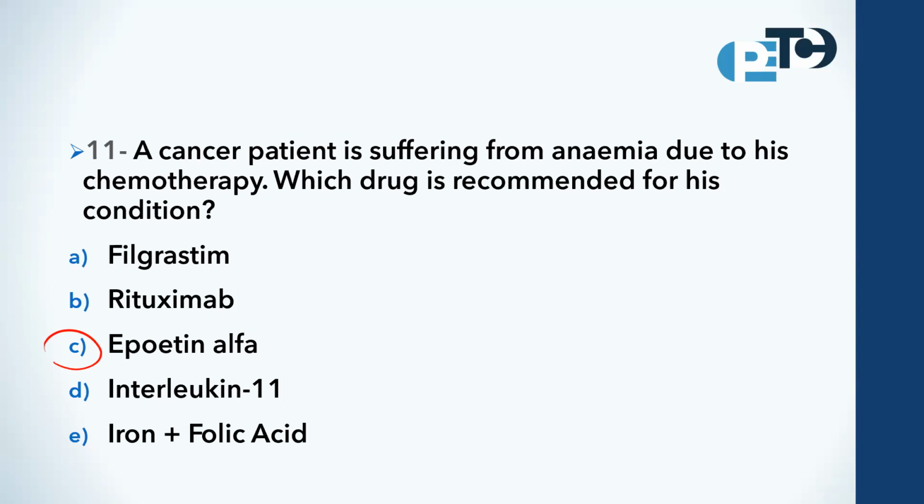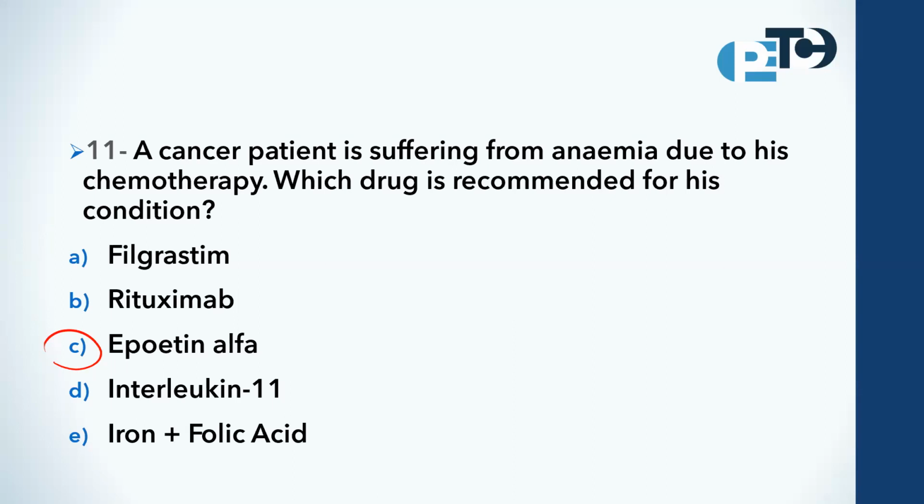Why? For the cancer patient suffering from anemia due to chemotherapy, the drug recommended for this condition is epoetin alpha. It is a synthetic form of erythropoietin, which is a hormone that stimulates the production of red blood cells in the bone marrow. It is commonly used to treat anemia in patients with chemotherapy-induced anemia or chronic kidney disease, because those patients also have a deficiency of this hormone. Okay. What about the other choices?